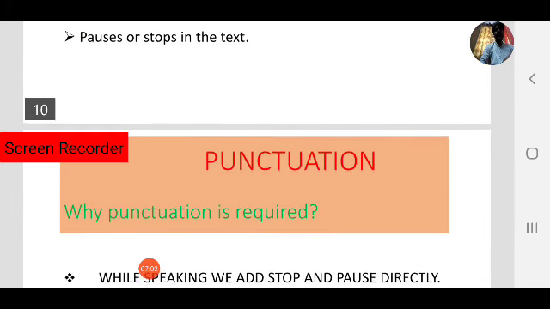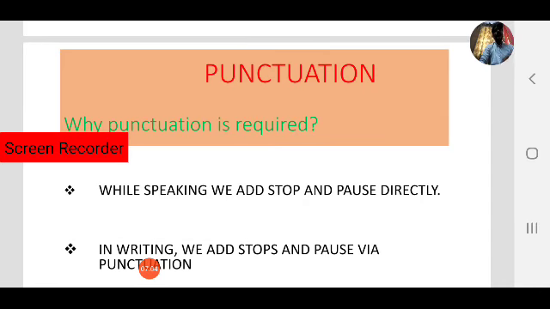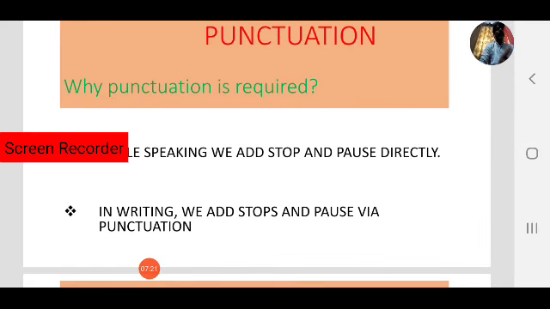Why is punctuation required? While speaking, we add stops and pauses directly. Coming to writing, in writing we add stops and pauses via punctuation marks, via punctuation signs. So in writing English, punctuation is very important. Coming to speaking, generally we stop by using a tone.